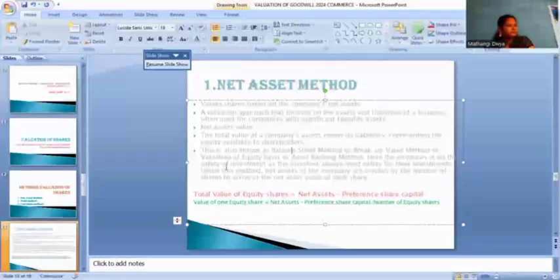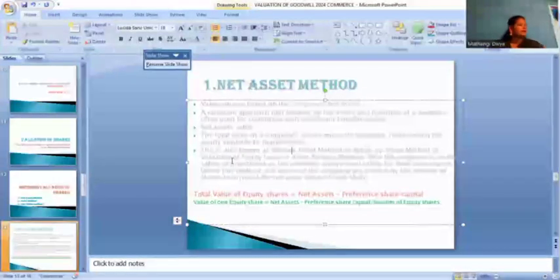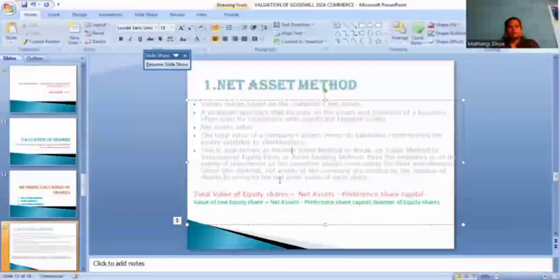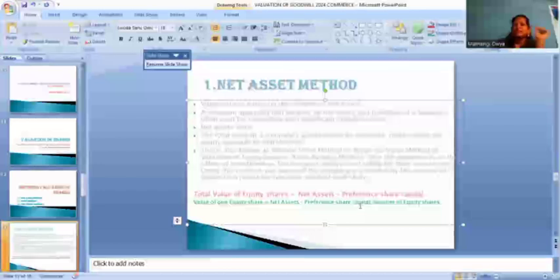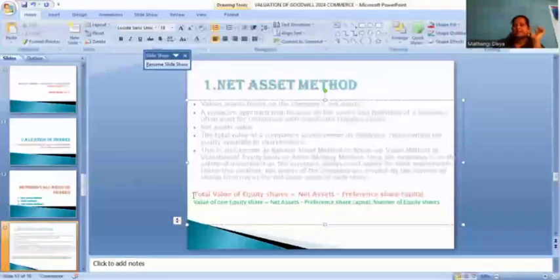Under this method, the net asset is divided by the number of shares to arrive at the net asset value of each share. Okay, in the net asset method, we calculate the net asset value of each share. How many shares we have, and for each share how much we have to spend. That is called the net asset method.